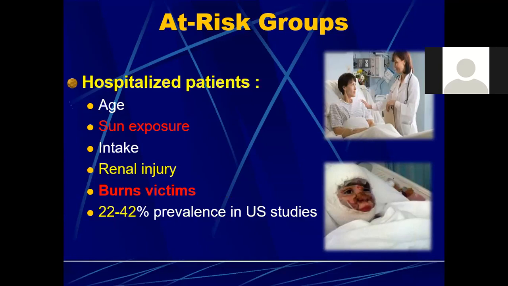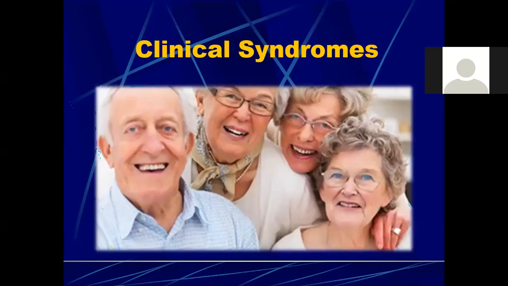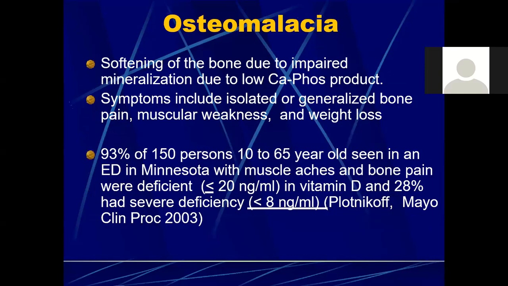So it was seen in US studies that 22 to 42% of hospitalized patients were prone to develop vitamin D deficiency. Then we have certain clinical syndromes associated with this deficiency. The first one is osteomalacia. So what is osteomalacia? Usually in every household there are females, and osteomalacia is a very common problem in our society, it is a pandemic. So what is it? The softening of bones due to impaired mineralization, due to low calcium and phosphate production.